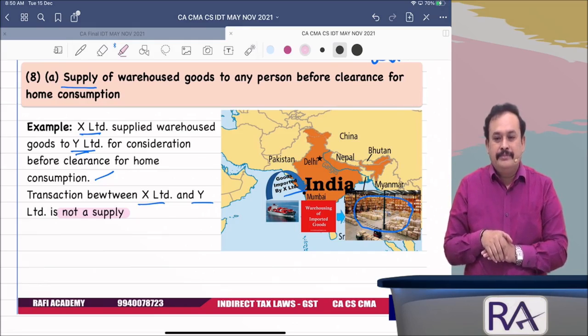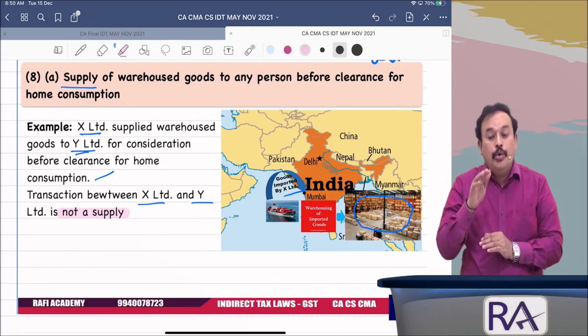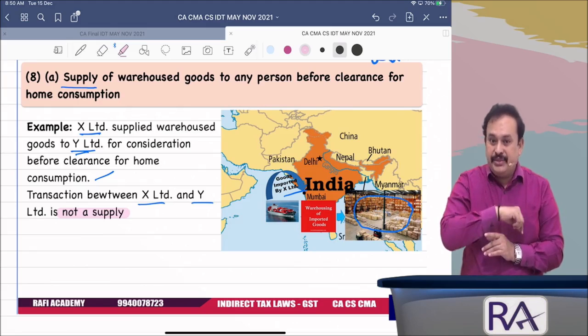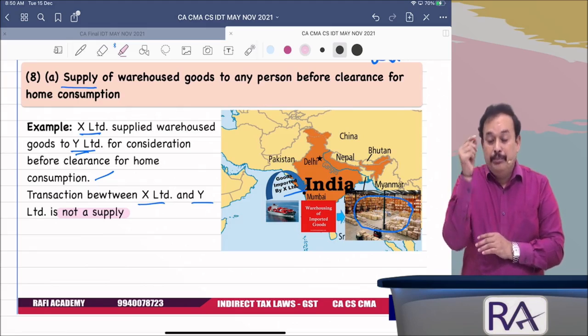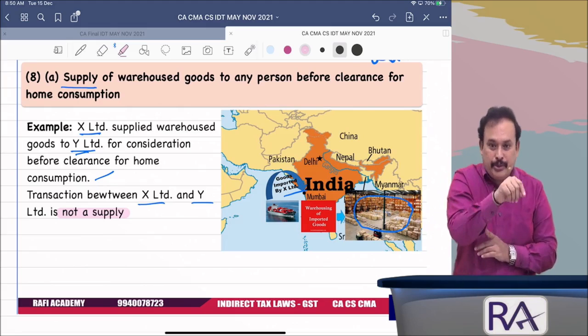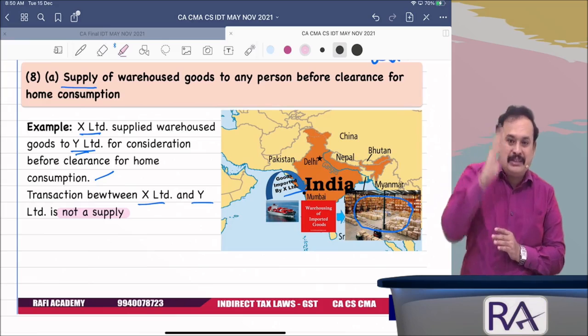Y, how will he pay IGST? And now, who is the owner of the goods after they are sold by X to Y? Y. Y got the bill of entry from X. The bill of entry is a document of title to prove the ownership of the imported goods. Y submits it to the Department of Customs.